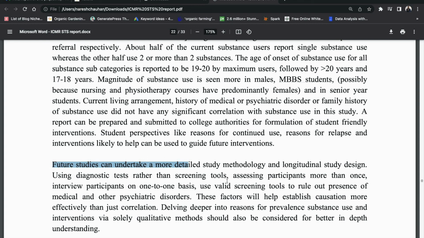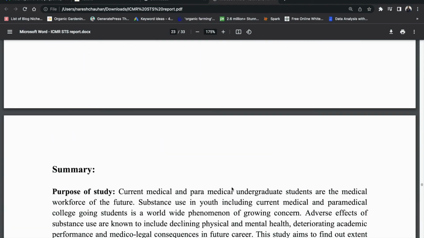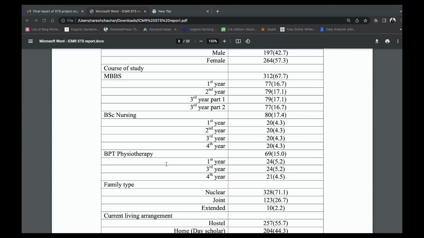Out of 700 pages, we were able to minimize it to 10 to 15 pages with beautiful tables and charts. So friends, finally we are concluding this 5-part case series on SPSS data analysis using a real study on substance abuse among medical students and medical professionals using the WHO ASSIST scale.